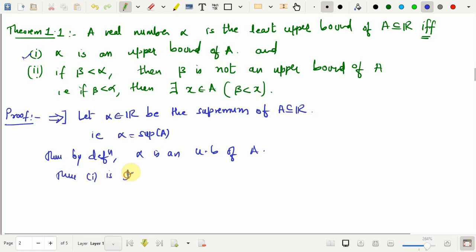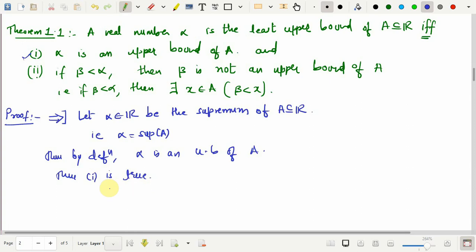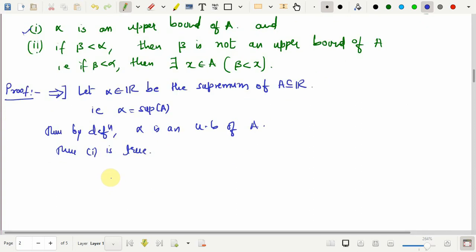Now, we want to show that the second one is also true, but if you see, the second one itself is again of the form if-then. Okay. So, what I am saying is that if beta is less than alpha, then beta is not an upper bound of A. That is what we want to show, or we want to show that if beta is less than alpha, then there exists x in A such that beta is less than x. Now, what I will do is that I will prove this with a direct proof. That means, I will assume that this is true, and I will prove that the second statement is also true.